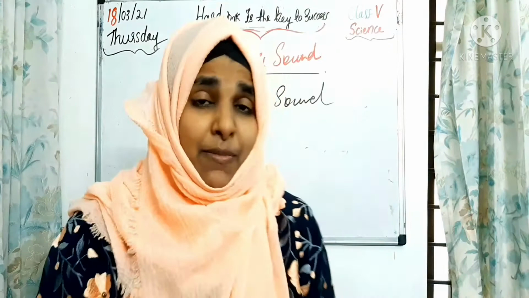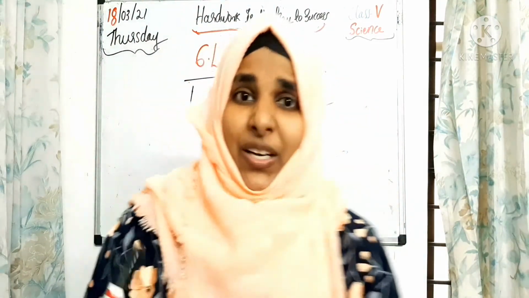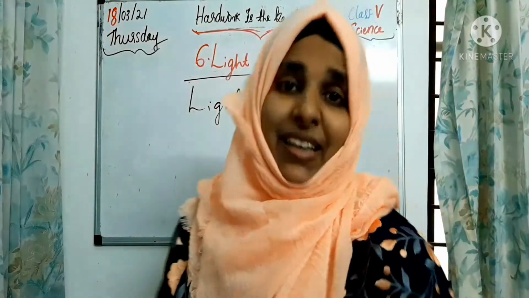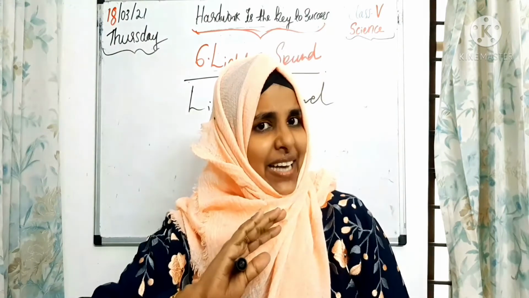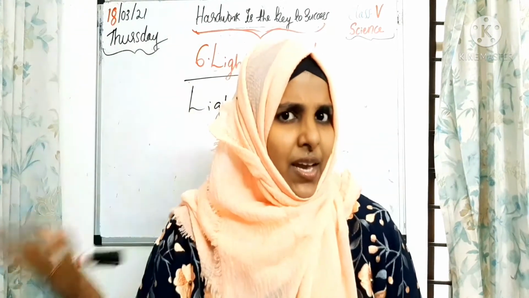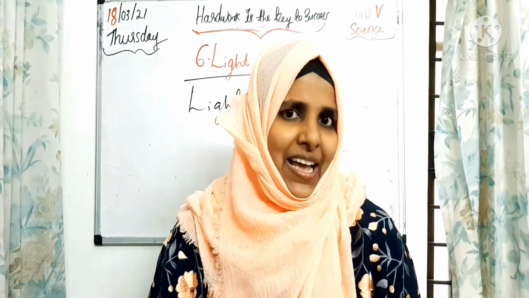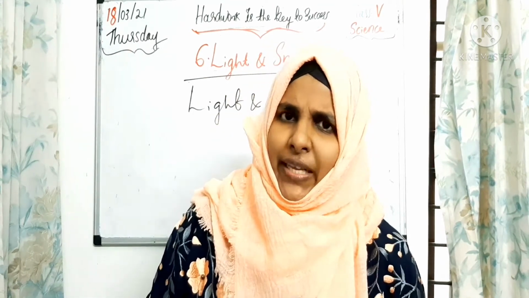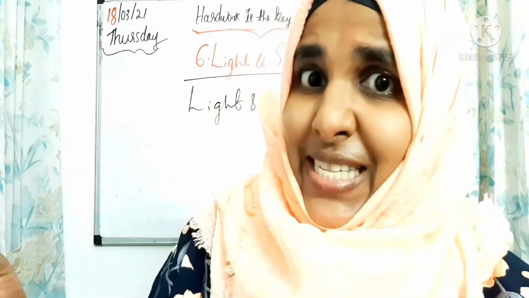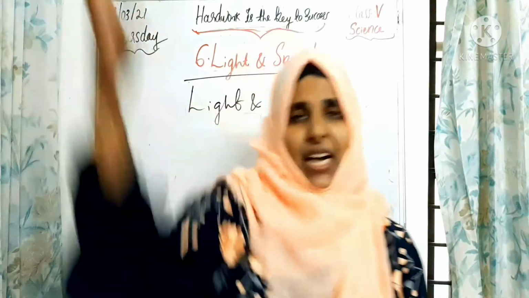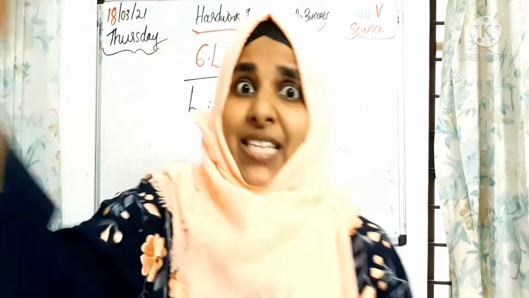Now I'm very much disturbed without light, and I need to use the sunlight for taking my class. So from this you can understand sunlight and tube lights are giving light to us. Stars also give light to us, right, children? What about earth and moon? Are they giving light to us? No. Earth is reflecting the light from the sun only, right? And the moon also gets the light from the sun only.